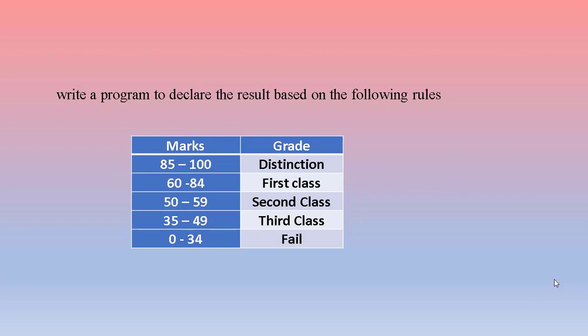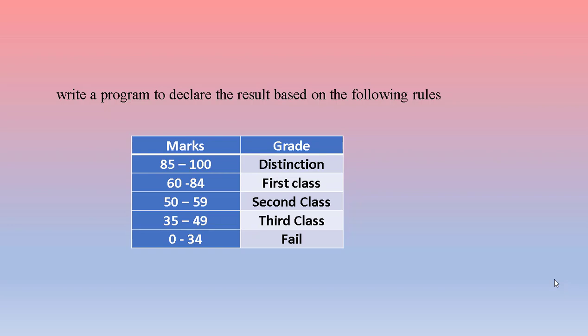If the student gets marks between 60 to 84, then he scores first class. If the student gets 50 to 59, then he is scoring second class. If he is getting 35 to 49, then he has third class grade. If it is between 0 to 34, then the student fails.